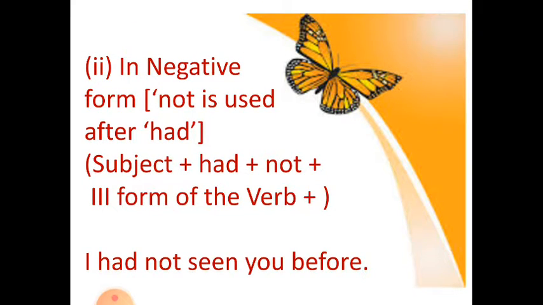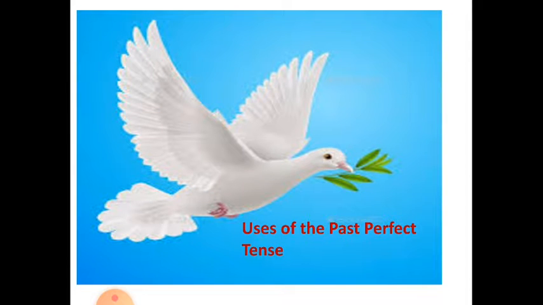Now please remember that here you can see two subjects, that is I and you, but in seen you before, you is not used as a subject, it is given extra to complete the sentence.